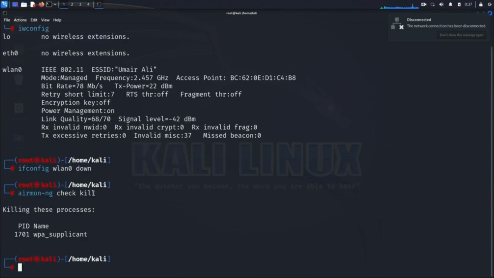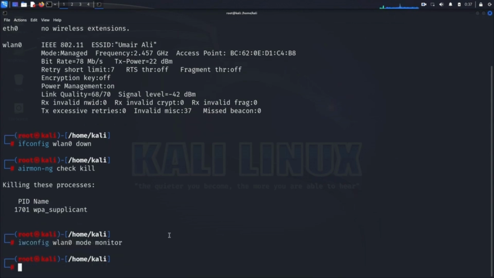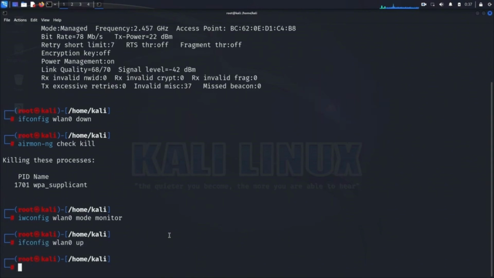Now let's switch the wireless interface to monitor mode. Execute the command, iwconfig wlan0 mode monitor. This command changes the mode of your wireless interface from managed to monitor. In monitor mode, your wireless interface can capture all packets in the network, not just those addressed to it. After switching modes, you need to bring the wireless interface back up. Run the command, ifconfig wlan0 up. This command re-enables your wireless interface, now operating in monitor mode.